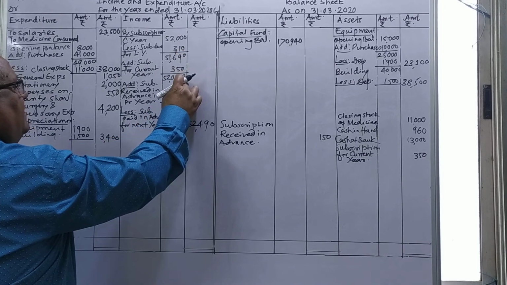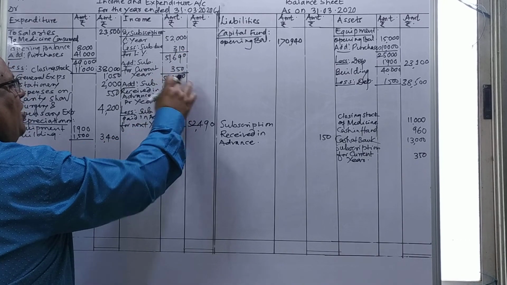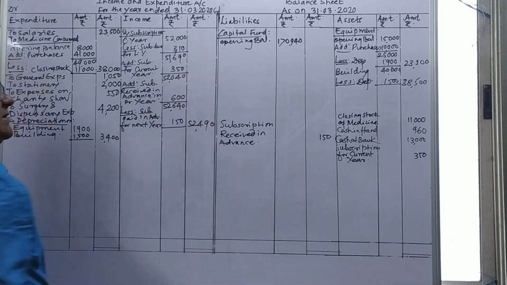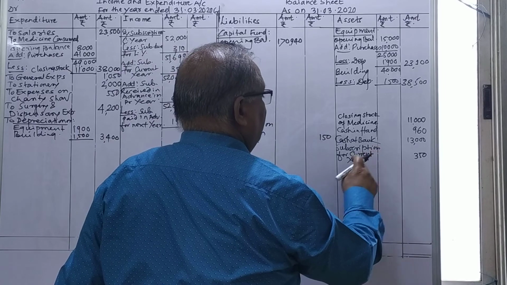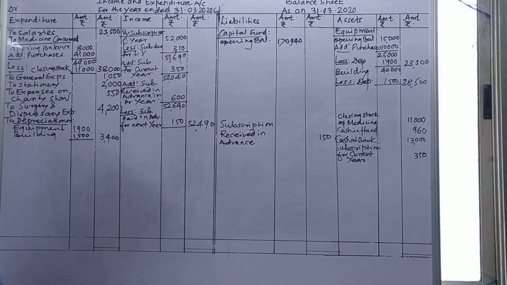Then add subscription for the current year 350 given. So we have to add here, coming here 52,040 and the same amount which is received in advance, that 350 I shown here, subscription for the current year 350.